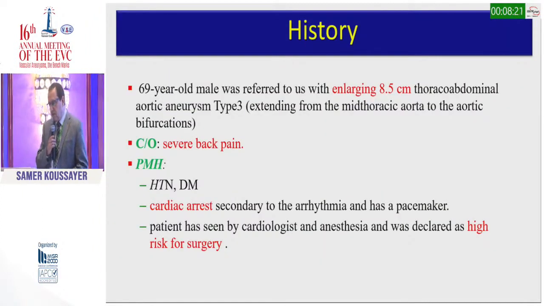The patient is 69 years old, referred to us with an enlarging 8.5 centimeter thoracoabdominal aortic aneurysm, extending from the mid-thoracic all the way to the aortic bifurcation. He came with severe back pain. Past medical history is significant for hypertension and diabetes. He has a history of cardiac arrest secondary to arrhythmia, and he has a pacemaker. He had a complete cardiac workup by cardiology and anesthesia, and he was declared very high risk for open repair.